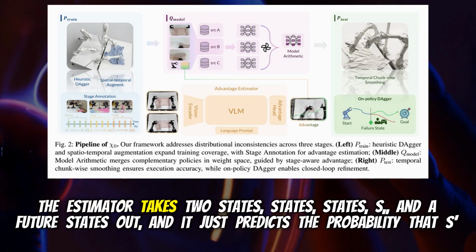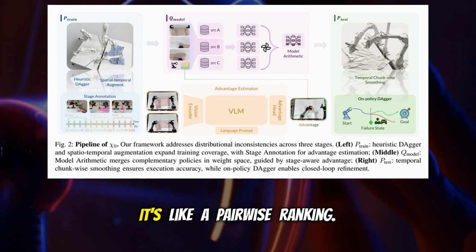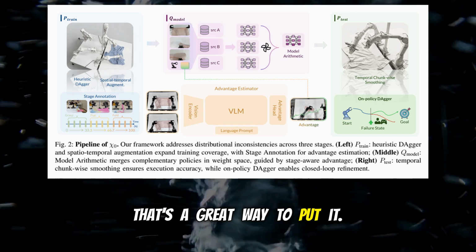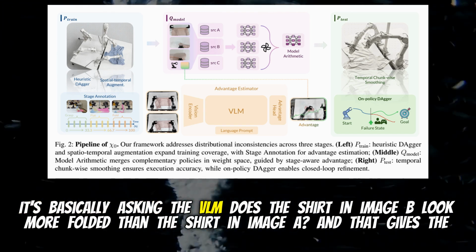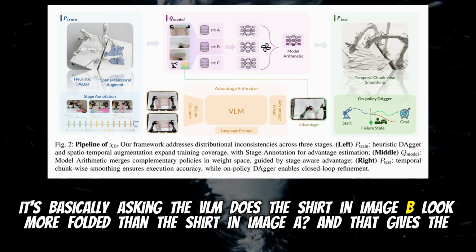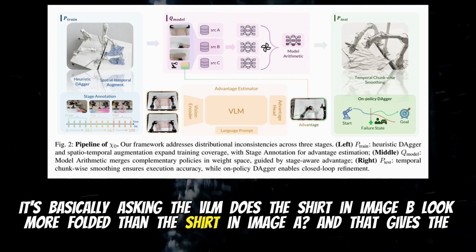The estimator takes two states, state s_t and a future state s_t+k, and it just predicts the probability that s_t+k is closer to the goal than s_t. So it's like a pairwise ranking. That's a great way to put it. It's basically asking the VLM, does the shirt in image B look more folded than the shirt in image A?